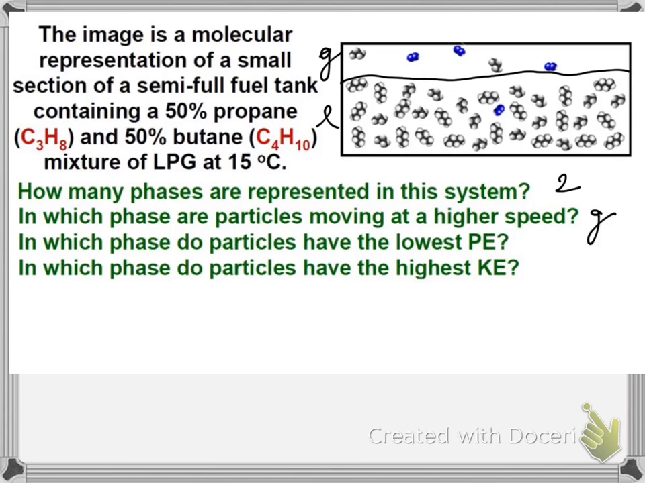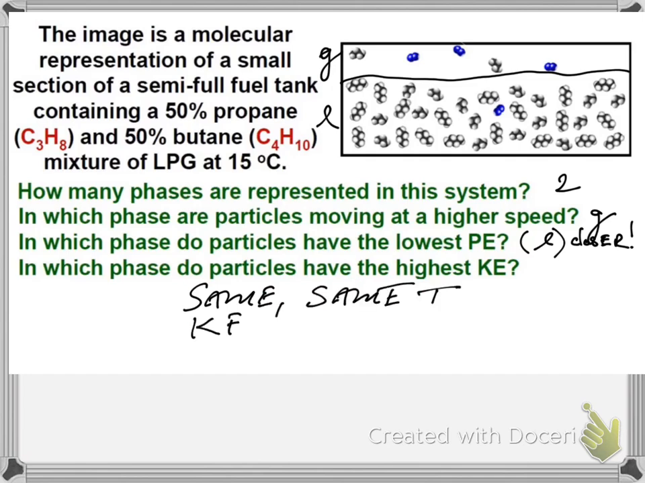So we would pick the gas as moving faster, the liquid is moving slower because their particles are bigger and heavier. Which phase do particles have the lowest potential energy? Well, that just means which phase is closer. That's definitely got to be the liquid. And in which phase do particles have the highest kinetic energy? Well, we know that if they're all at the same average temperature, then they have the same average kinetic energy. So that's how we would answer those particular questions.